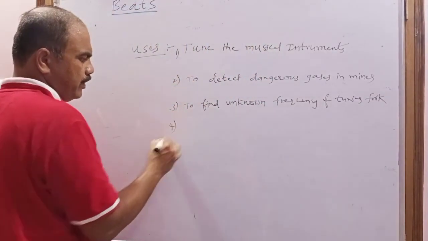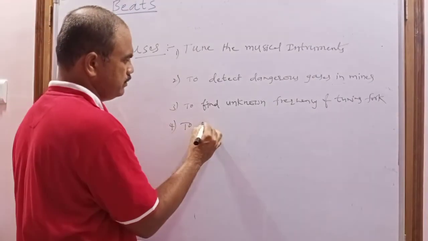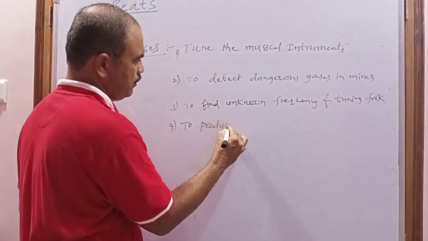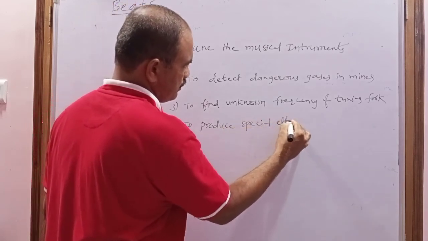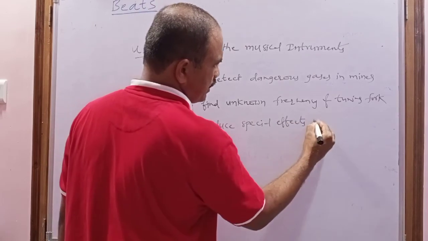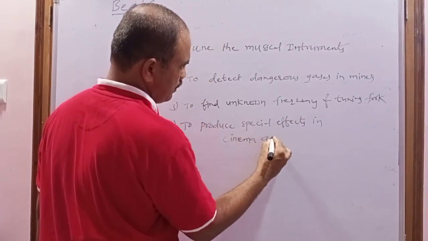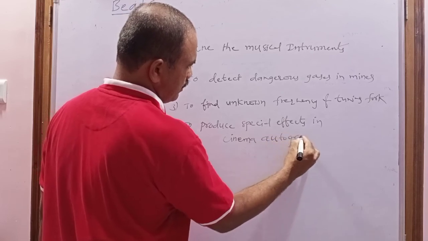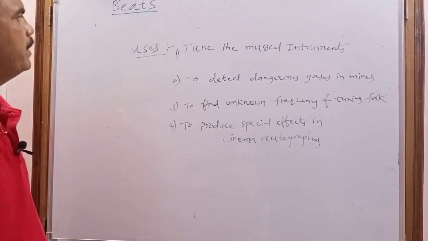And the last one is to produce special effects in cinematography. So these are the uses of the beats.